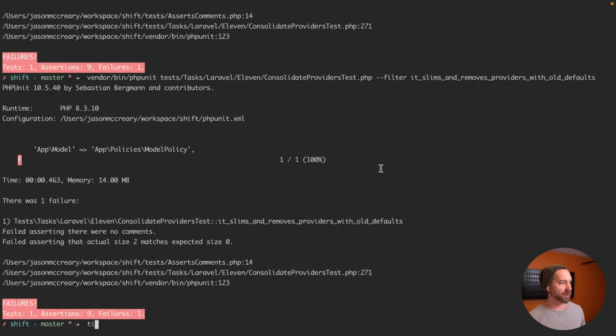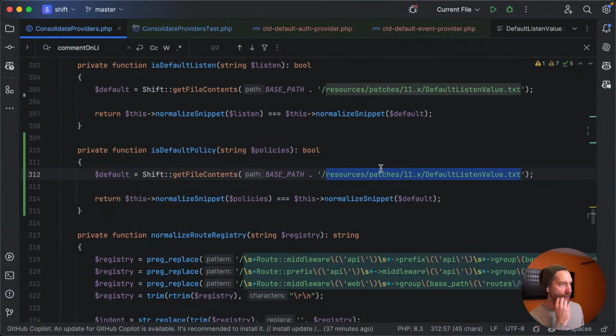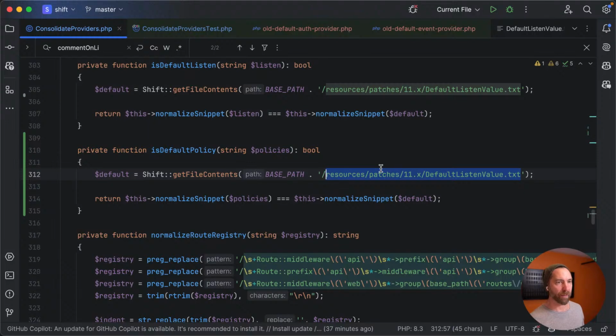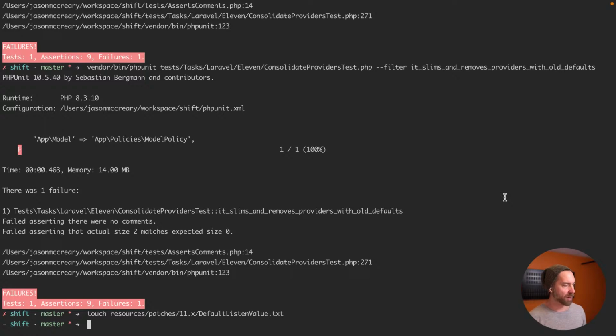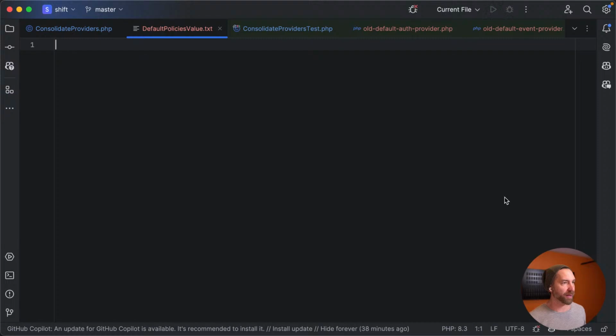So let's touch this. And what we're looking for, or wait, crap. We need to touch default policies value. Sorry about that. Let's bring that across. There we go. Touch that instead. Okay, let's open this.